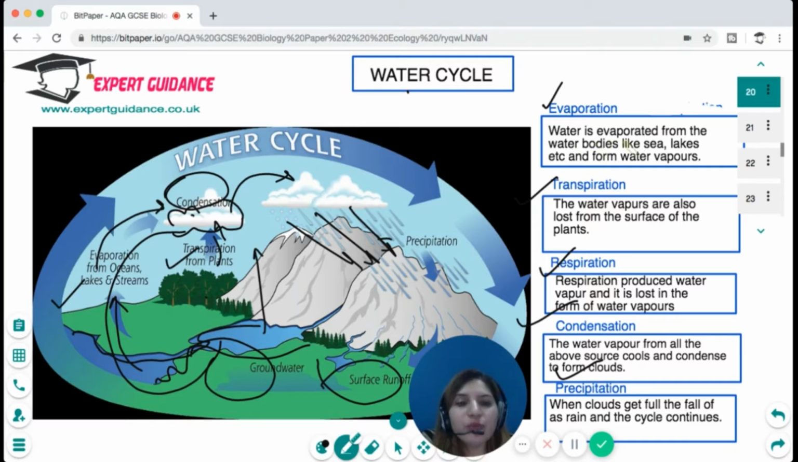In evaporation, water is evaporated from water bodies like seas, lakes, etc. to form water vapors. In transpiration, water vapors are also lost from the surface of the plant. In respiration, water vapors are produced and lost. In condensation, the water vapors from all the above sources cool and condense to form clouds. And in precipitation, when the clouds get full, the rain falls, and the cycle continues.